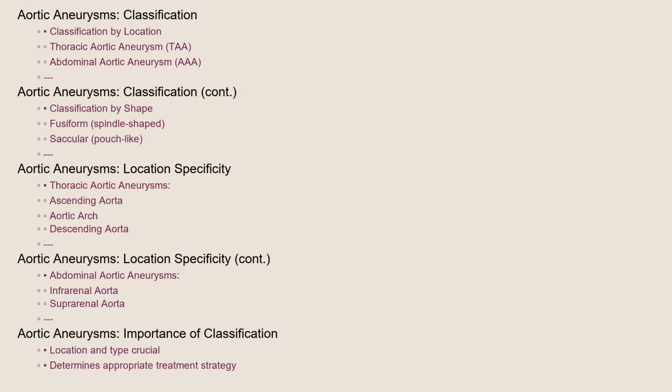Aortic aneurysms are broadly classified based on their location. A thoracic aortic aneurysm occurs in the chest area, while an abdominal aortic aneurysm occurs in the abdomen, below the diaphragm. They can be further classified by their shape: fusiform, which is spindle-shaped, or saccular, which is a pouch-like bulge, and whether they involve the ascending aorta, aortic arch, or descending aorta in the chest, or the infrarenal or suprarenal aorta in the abdomen. Knowing the specific location and type is crucial for determining the appropriate treatment strategy.